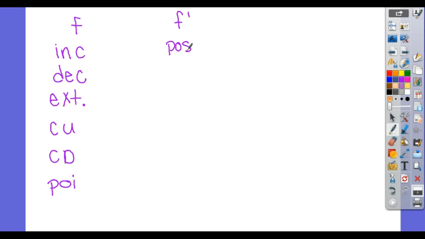If I plug in a point from 0 to B on my derivative, what is the slope of that secant going to be? Sorry. So if the original is decreasing, the derivative is negative.